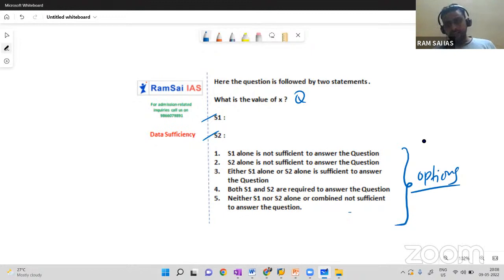See, individually I cannot get the answer by using the statements, but when I combine the 2 statements, yes, I can get the answer. If you feel like that, you can go with fourth option. Both 1 and 2 together are sufficient to answer. But still, even if I take individually or together, I could not calculate, then you have to go with option 5. These 5 are the fixed options. Let's discuss with a question. So what is the value of x is my question. For example, statements are like this: 2x equal to 10, 3x plus 4y equal to 25. Say these 2 are the statements.